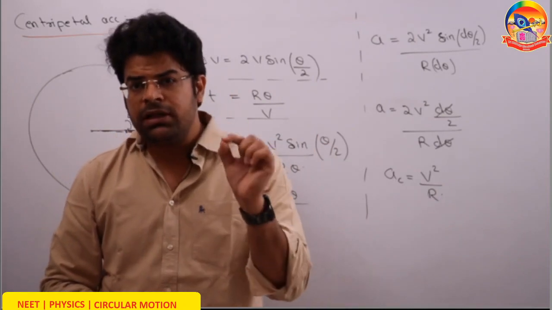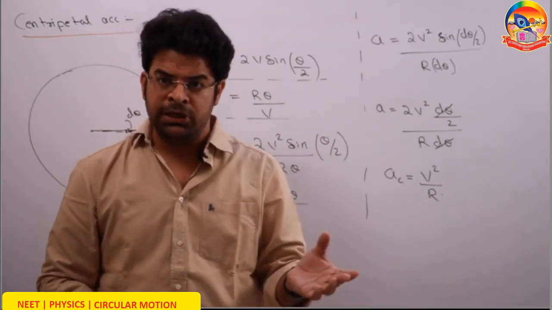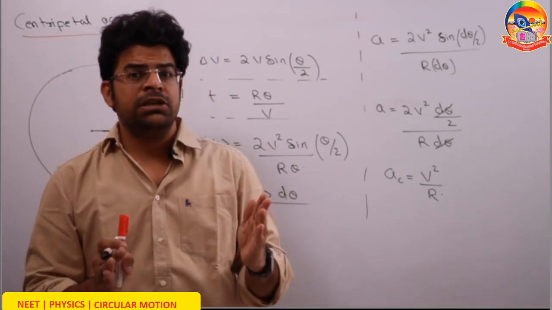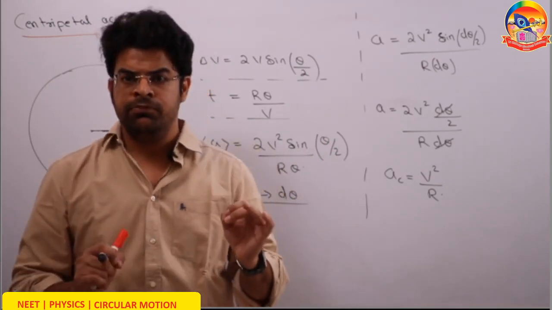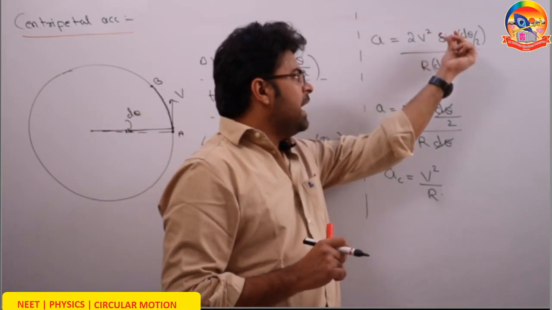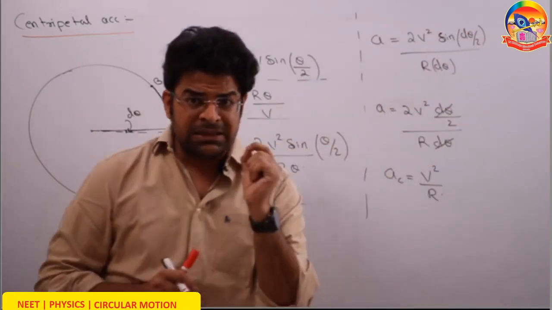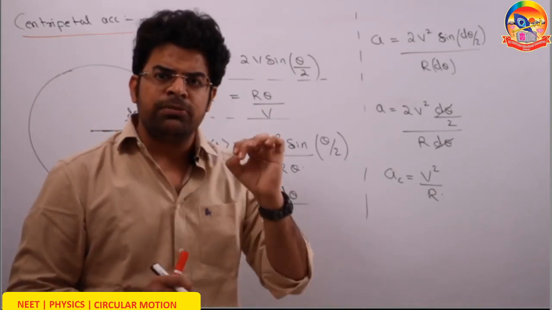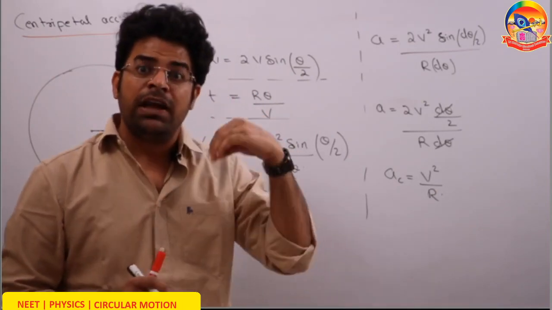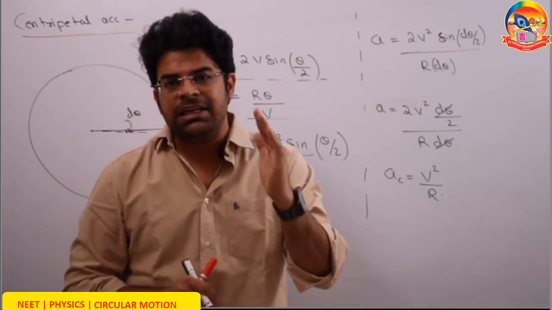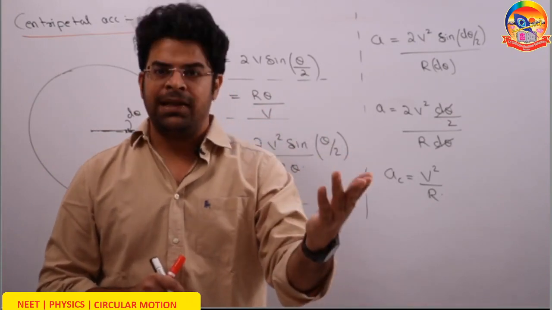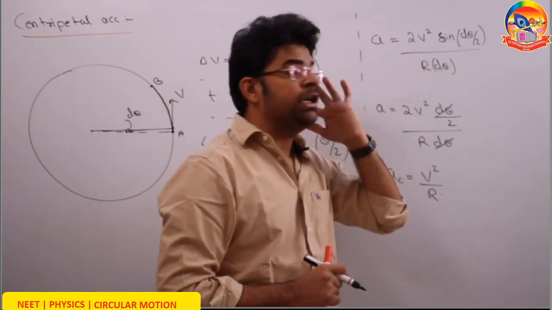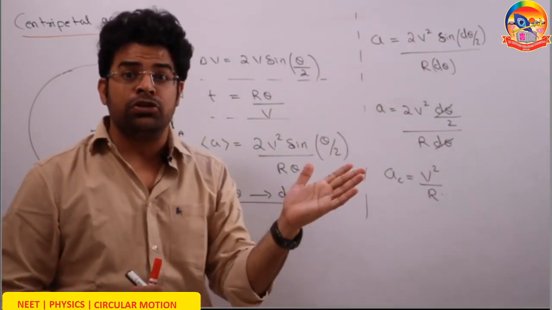The smaller the value of theta, the better the approximation. If theta is infinitely small, the approximation will be infinitely awesome. So I can write sine d theta by 2, since angle is very, very small. How small? Infinitely small. So the approximation is very, very good. How good? Infinitely good. And when the approximation is infinitely good, it becomes exactness. So I can write exactly sine d theta by 2 to be equal to d theta by 2. It's exact. It's not at all approximate.